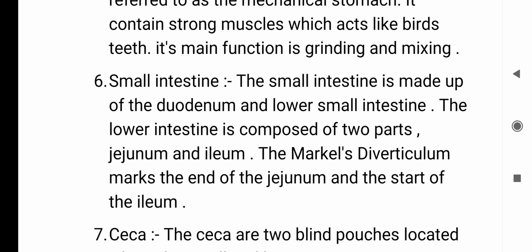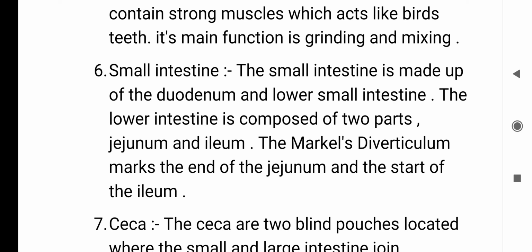And the sixth is the small intestine. The small intestine is made up of the duodenum and the lower intestine. The lower intestine is composed of two parts, the jejunum and the ileum. Meckel's diverticulum marks the end of the jejunum and the start of the ileum.